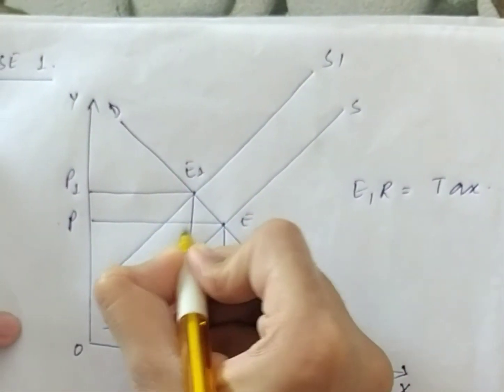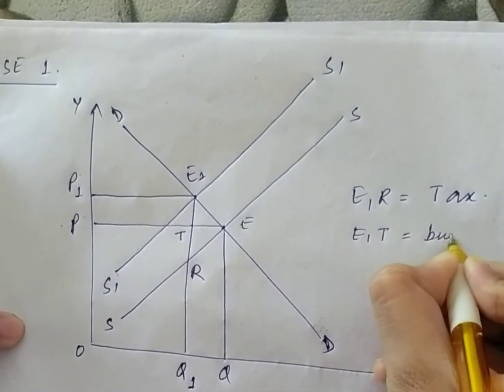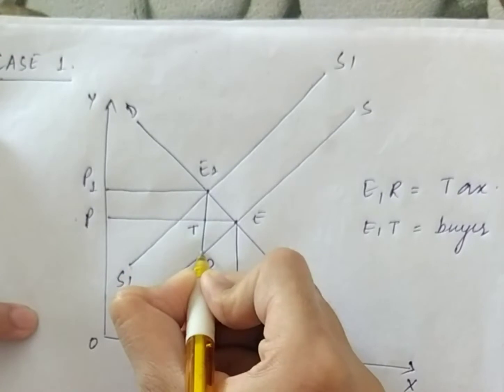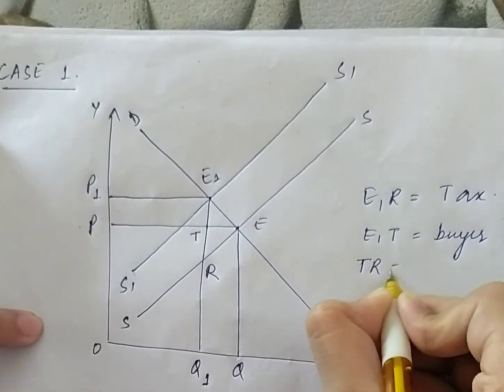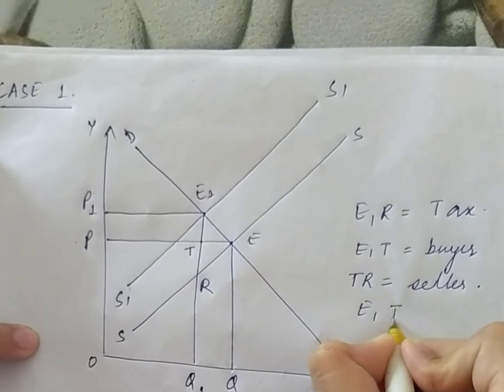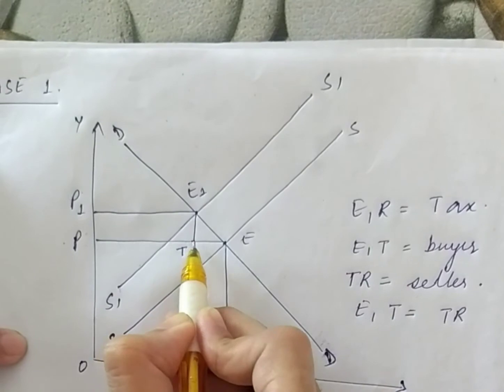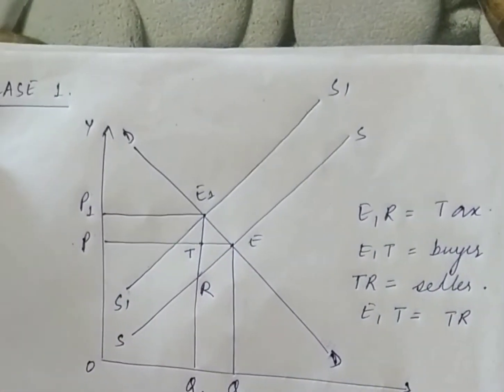The burden on the buyer is E1T, and TR is the burden on the seller. So E1T is equal to TR, that is, the burden on the buyer is equal to the burden on the seller.